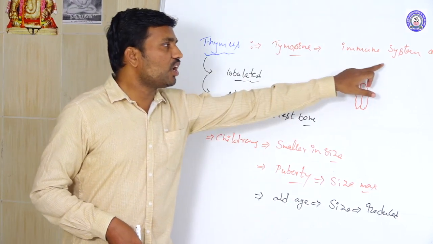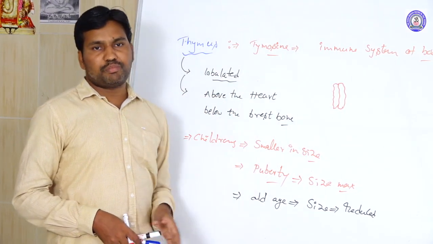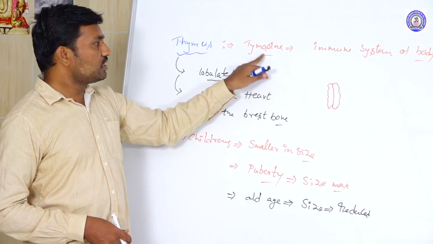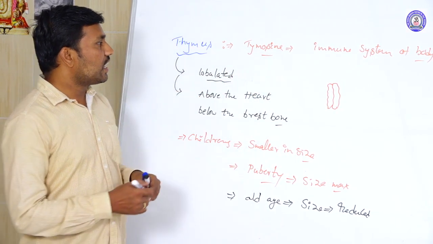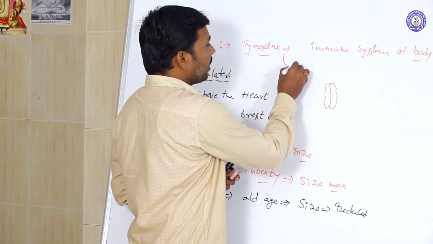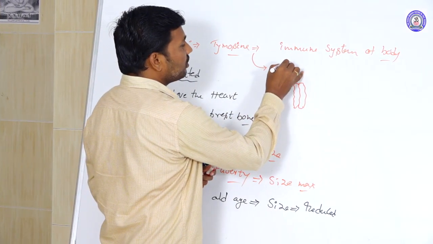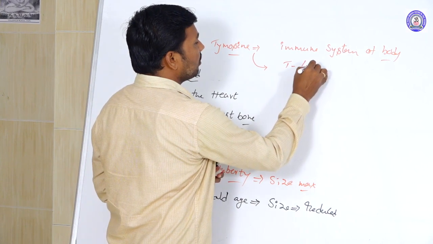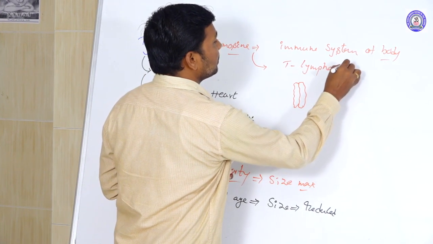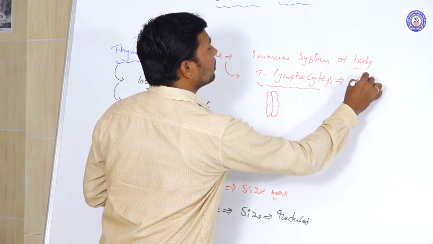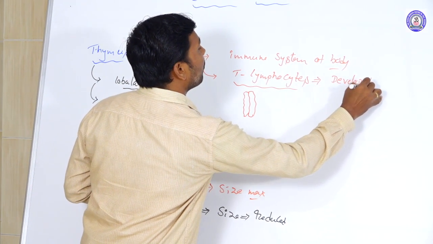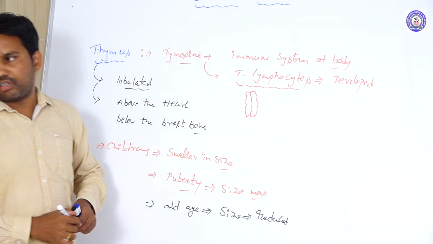So how is it involved in the immune system? The thymus produces the secretion thymosin, which is responsible for the activation of T lymphocytes. The T lymphocytes are developed with the help of thymosin only.